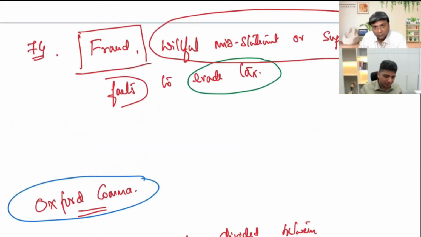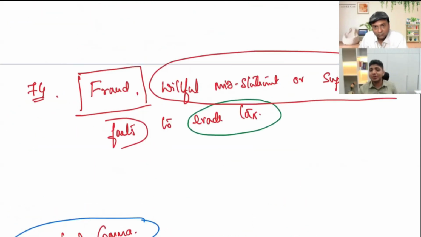That is also the one we were talking about. This is also a classic example of the absence of an Oxford comma. Because of willful misstatement, if they wanted to make three classes, then they ought to have written fraud, willful misstatement, and put a comma, then or suppression of facts to evade tax. Because they have not put that comma after willful misstatement, or suppression becomes the same class. Correct. So or and does not actually subdivide. It actually groups words into one different class altogether.